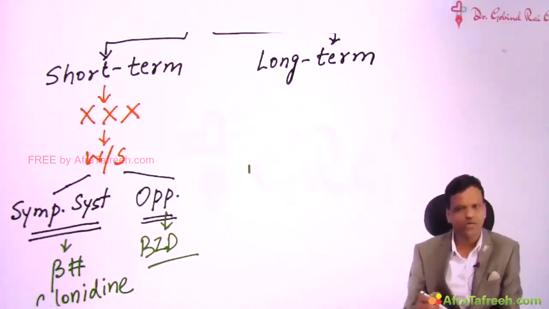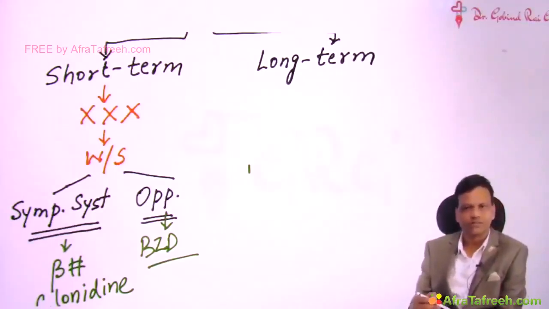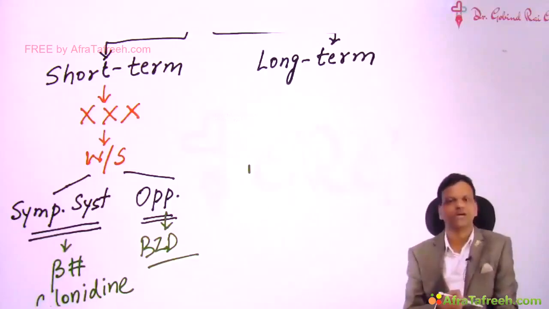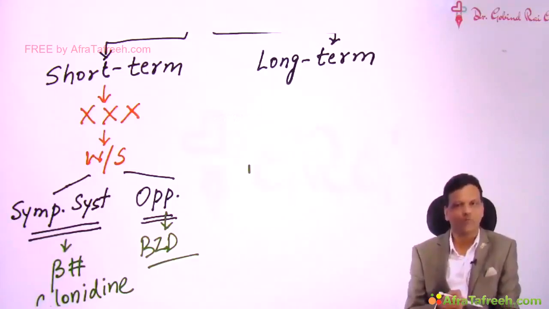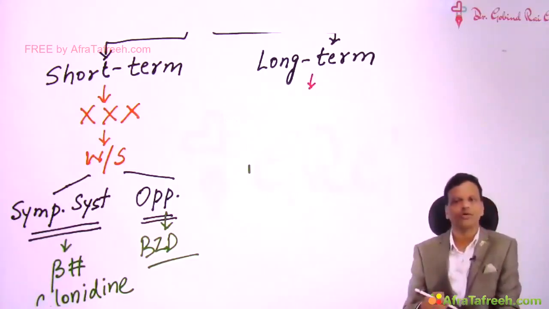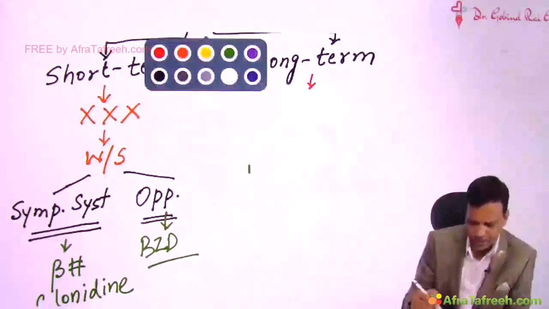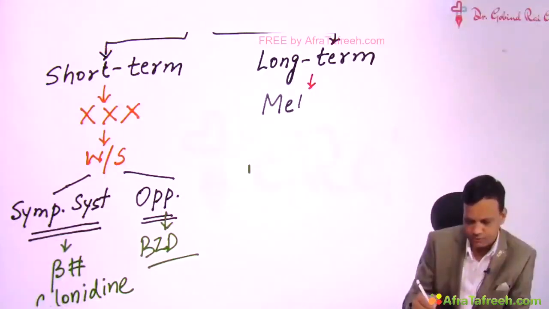There will be seizures only, but they will be so severe that the person may develop status epilepticus. So because of those severe symptoms, we cannot try stopping the opioid. Instead of stopping the opioid, we will replace it with a less addictive opioid, and the drug which is used for replacement is methadone.